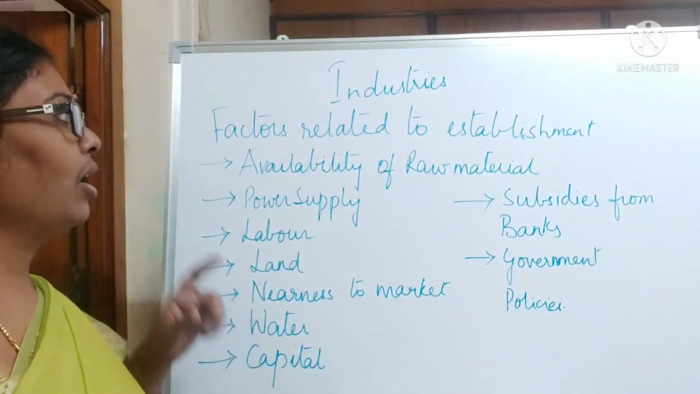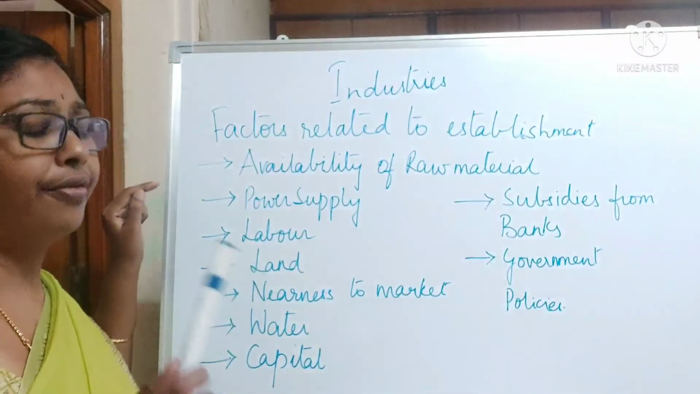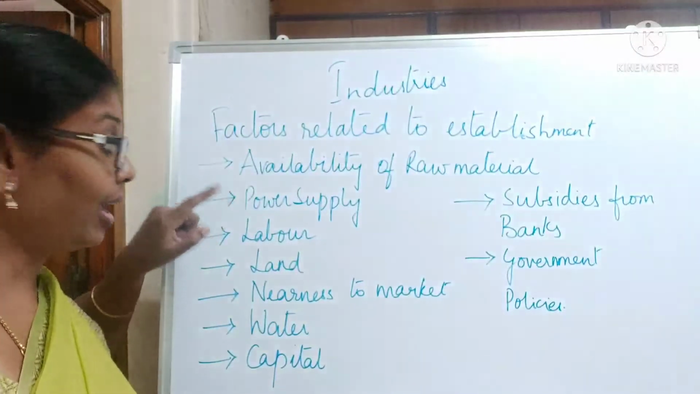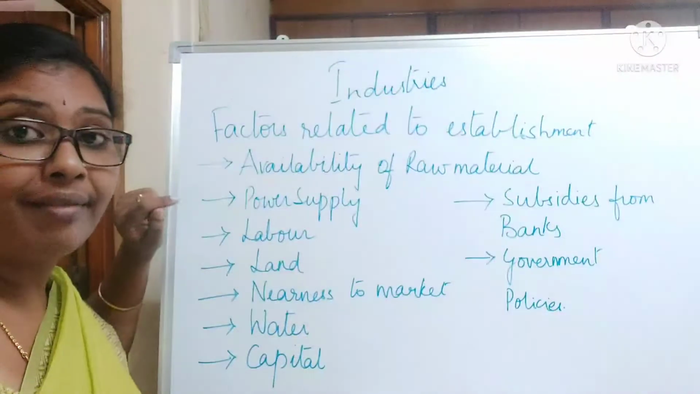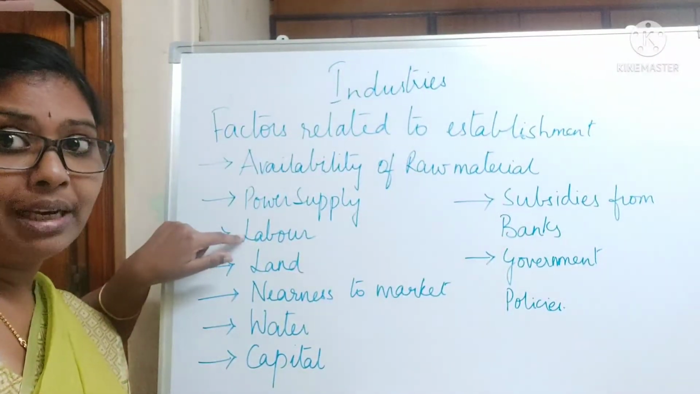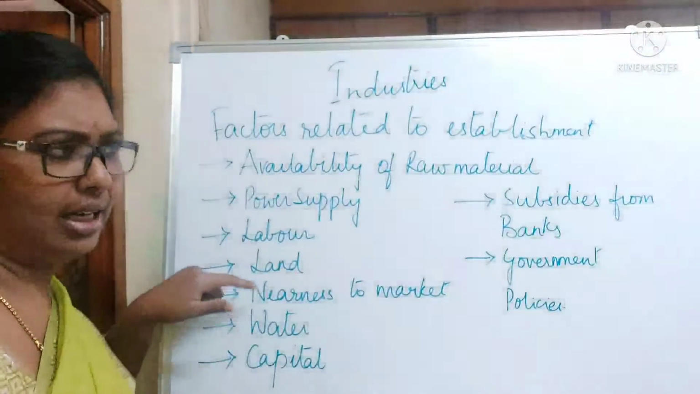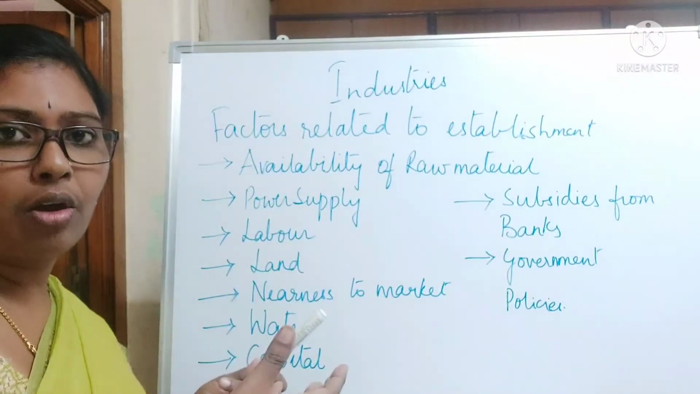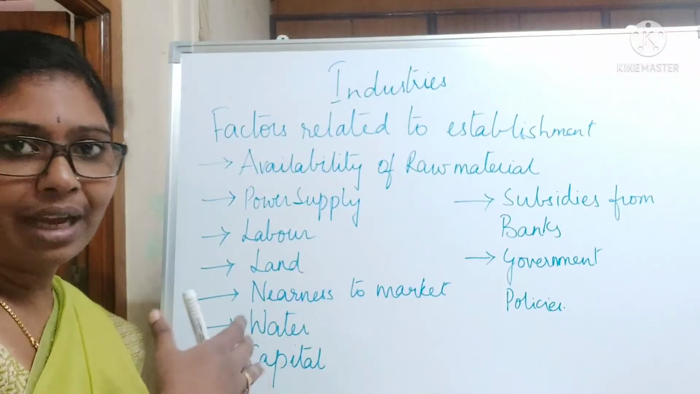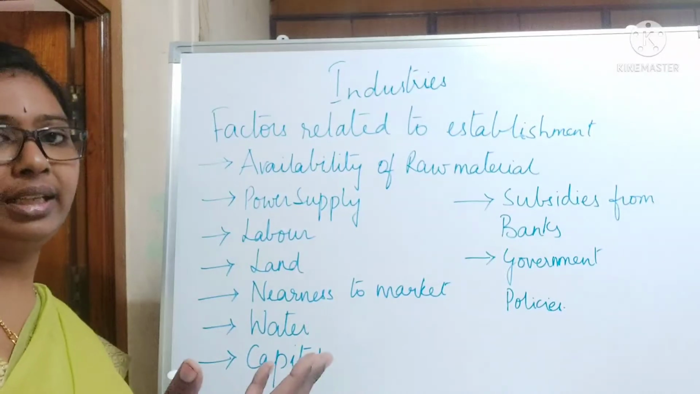Now, let us see what are the factors which are related to establishment of an industry. The first and foremost, then power supply. Apart from these, you should have large land to establish an industry. Labor should be available at cheaper rates. Then nearness to the market. After the production of the good, we have to go and sell to the nearby market. If we are going and selling it very far, then our production cost will increase.